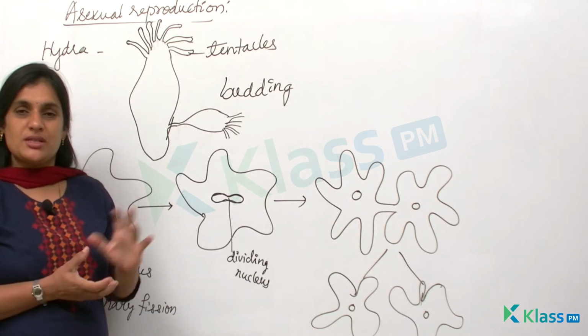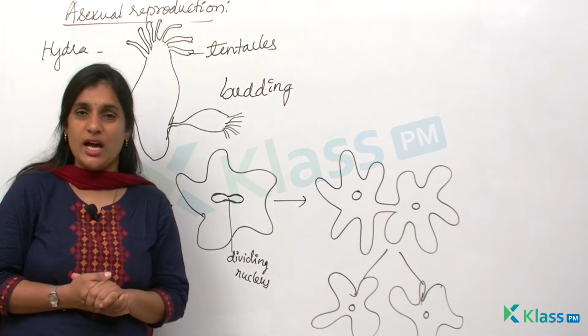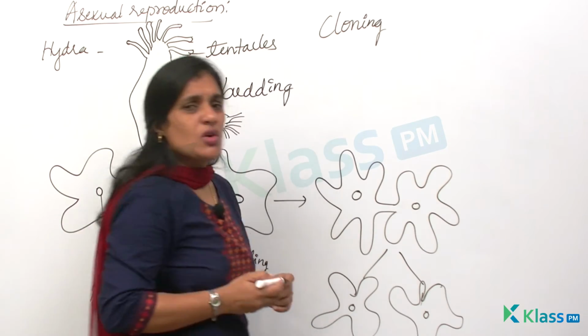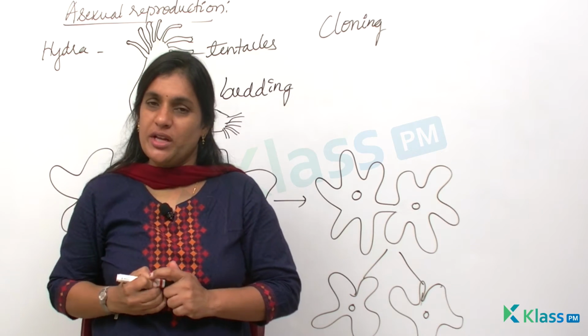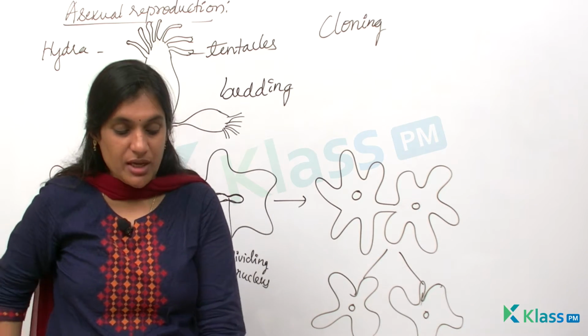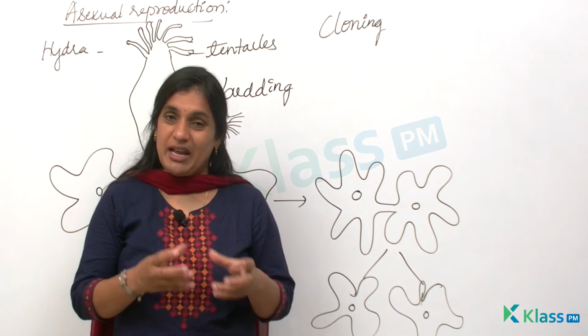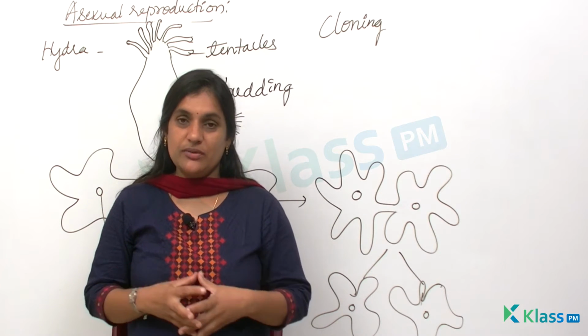So apart from binary fission and budding, we also have one more method of reproduction which is said to be cloning. So now you might have a question, what is cloning? What happens during the process of cloning? Right, cloning is producing an exact copy of a cell or any living organism or any part of a living organism.